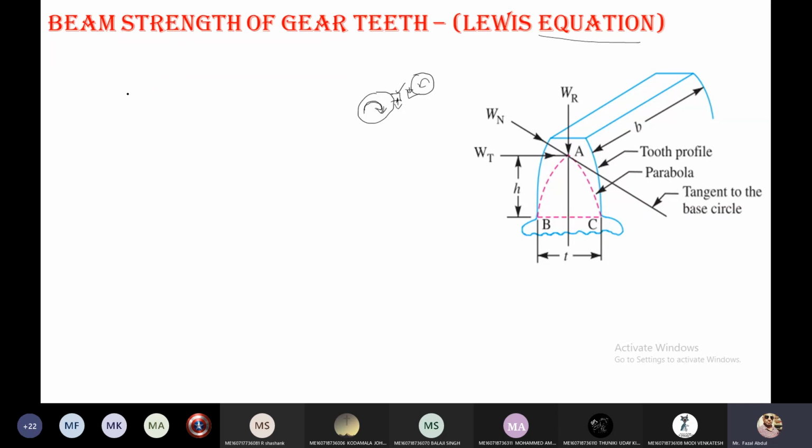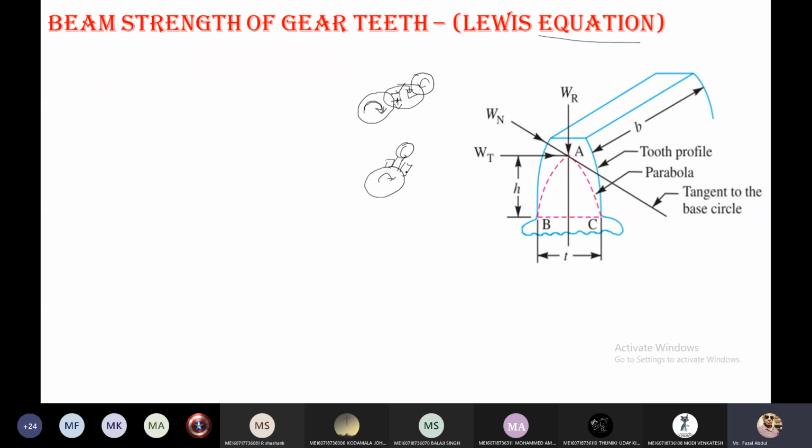So the load is transmitted from one gear to the other by considering one tooth, because while the two gears are meshing, we do not consider all the teeth to carry the load from one gear to another. Based on that he derived the equation.